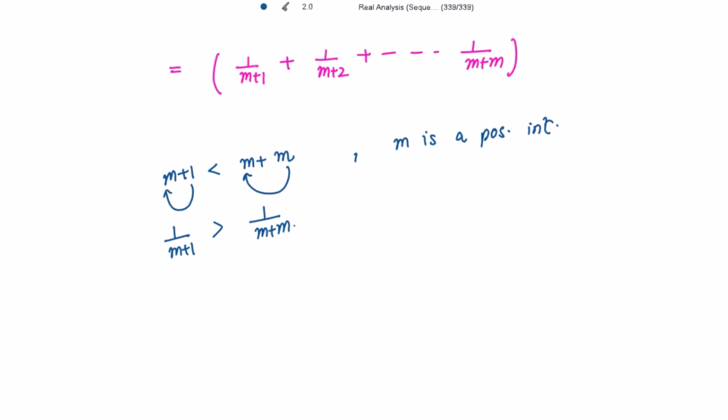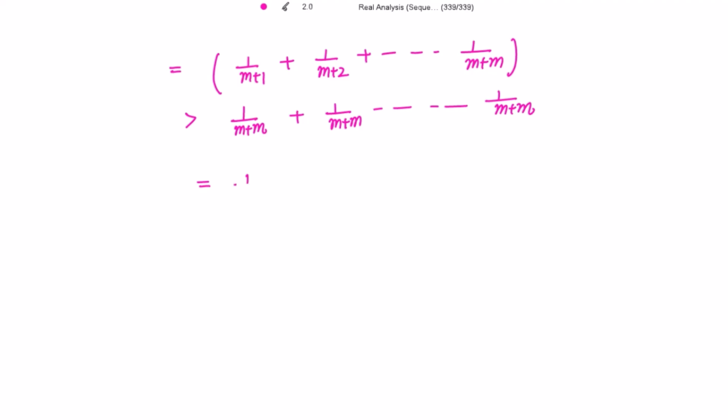right? So can I write this further as, this first term is greater than 1 divided by m plus m. Similarly, the next one, it is also greater than 1 divided by m plus m, up to so on, and writing the last term as it is.